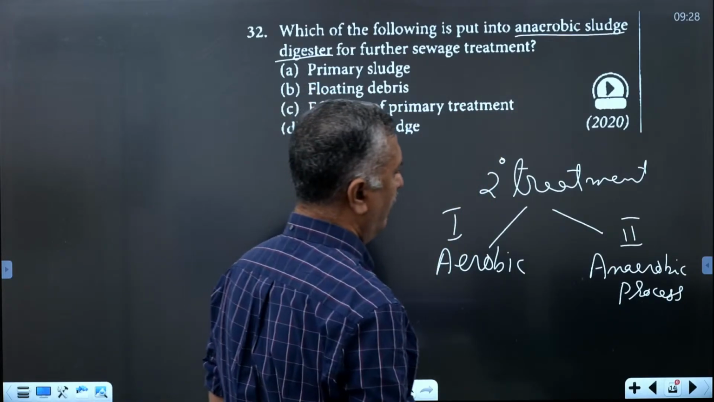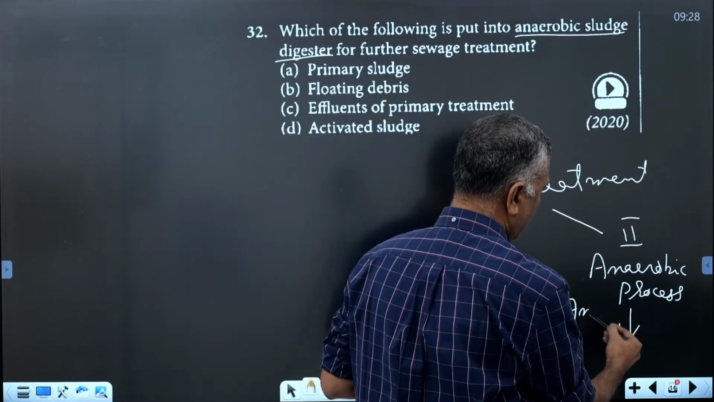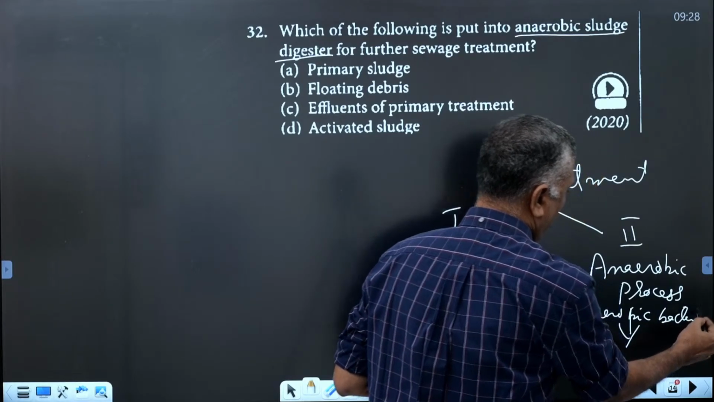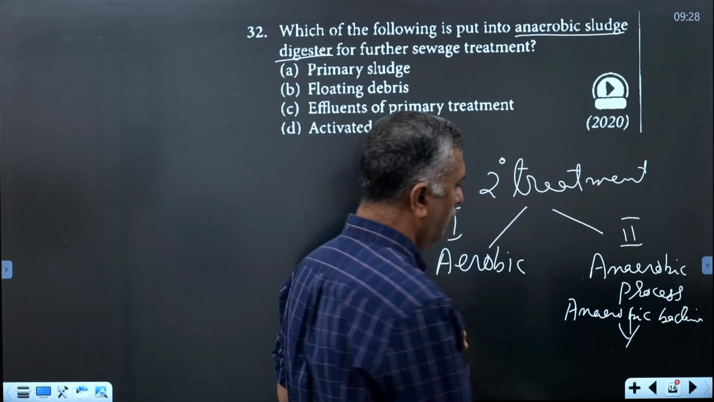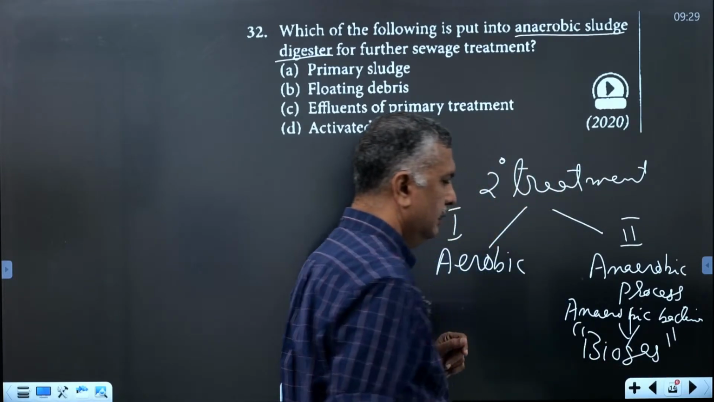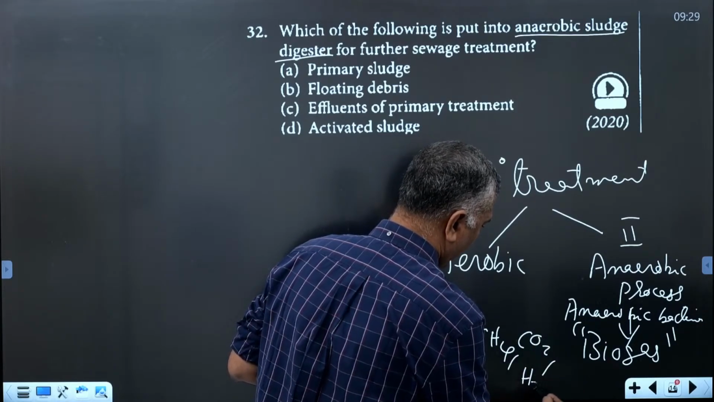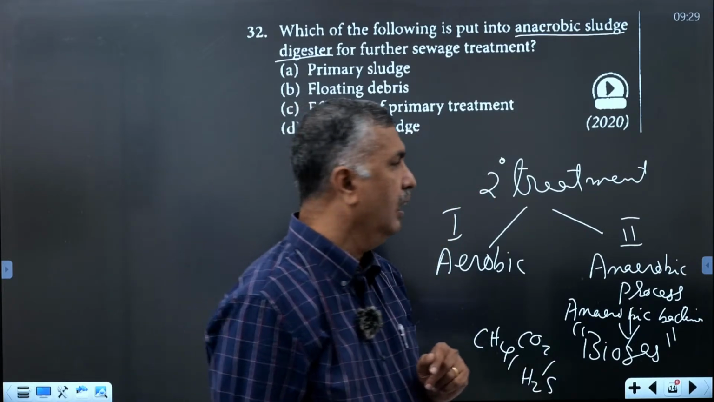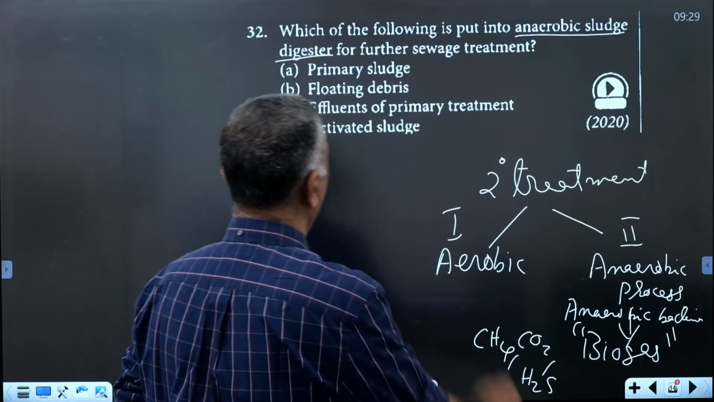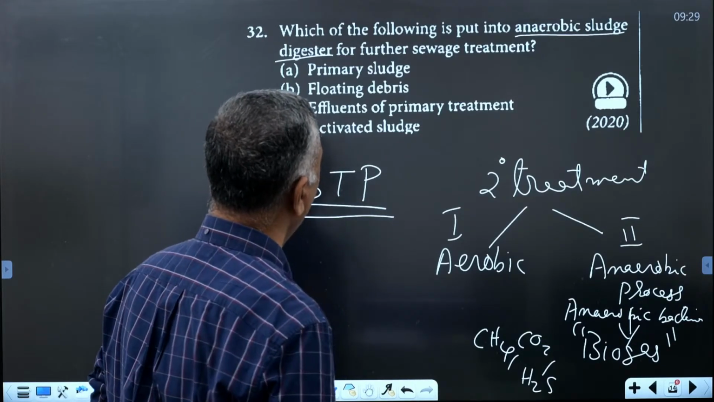In the anaerobic sludge digester, there is an anaerobic process in the presence of anaerobic bacteria. These anaerobic organisms produce biogas, which contains methane, hydrogen sulfide and carbon dioxide. That is the process of sewage treatment in the sewage treatment plant, the STP.